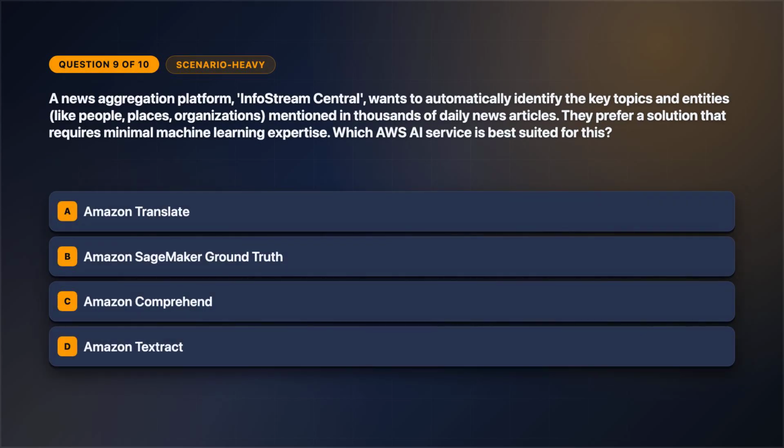Now, question 9. Reason from the scenario. A news aggregation platform, InfoStream Central, wants to automatically identify the key topics and entities like people, places, organizations mentioned in thousands of daily news articles. They prefer a solution that requires minimal machine learning expertise. Which AWS AI service is best suited for this? Select one answer. Review the answer choices on screen.